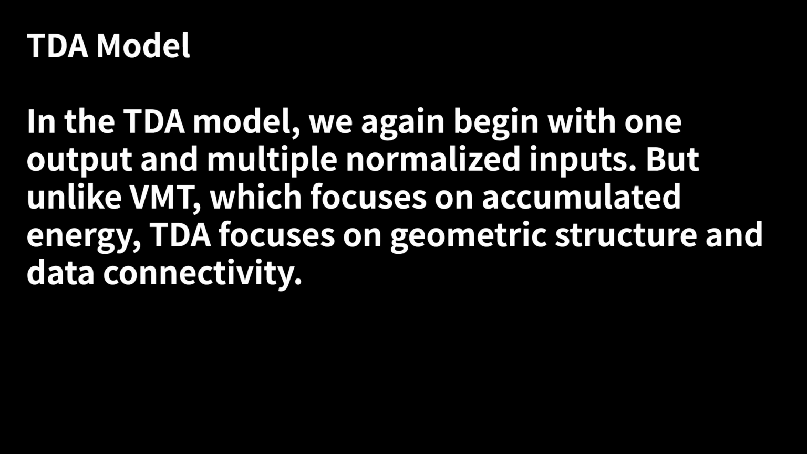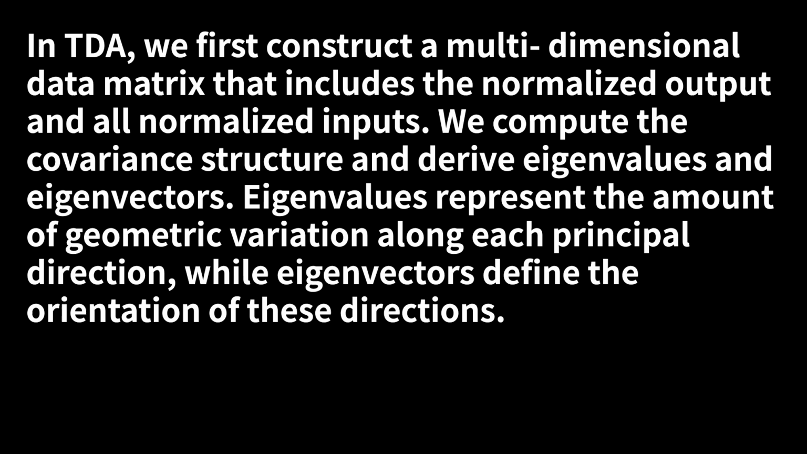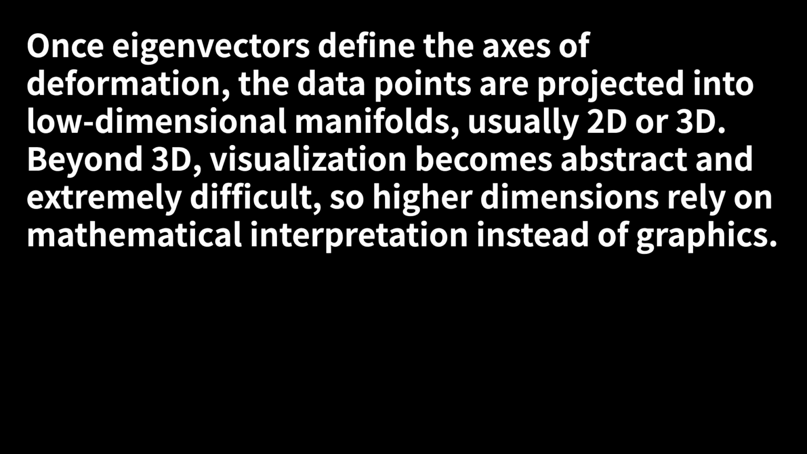TDA model. In the TDA model, we again begin with one output and multiple normalized inputs. But unlike VMT, which focuses on accumulated energy, TDA focuses on geometric structure and data connectivity. In TDA, we first construct a multi-dimensional data matrix that includes the normalized output and all normalized inputs. We compute the covariance structure and derive eigenvalues and eigenvectors. Eigenvalues represent the amount of geometric variation along each principal direction, while eigenvectors define the orientation of these directions. Once eigenvectors define the axes of deformation, the data points are projected into low-dimensional manifolds, usually 2D or 3D.